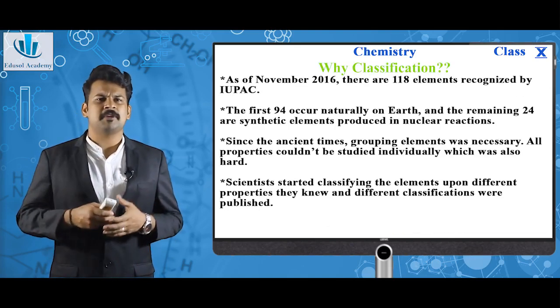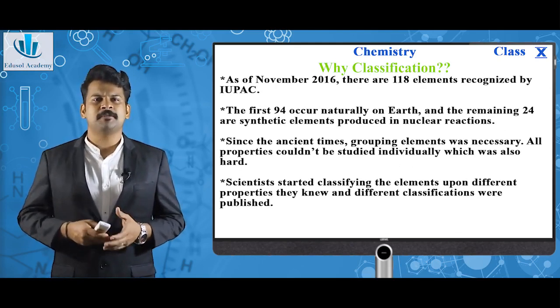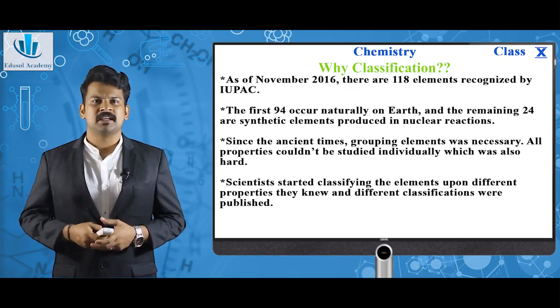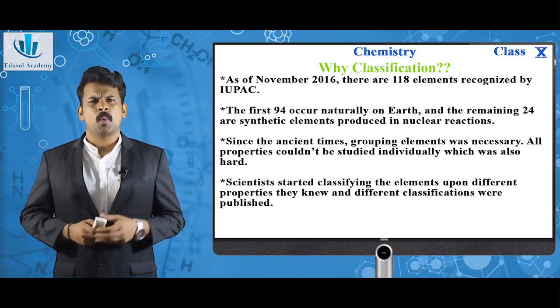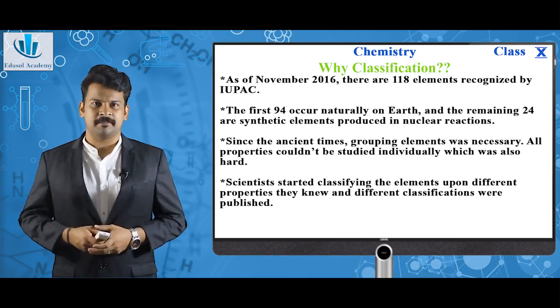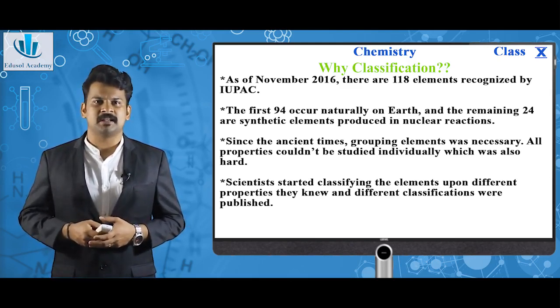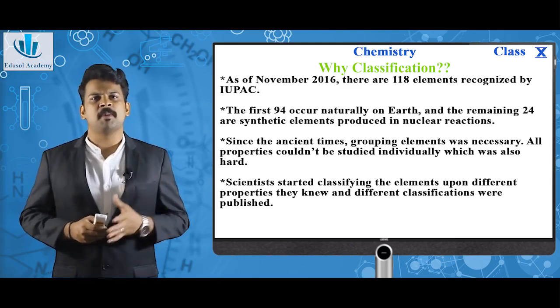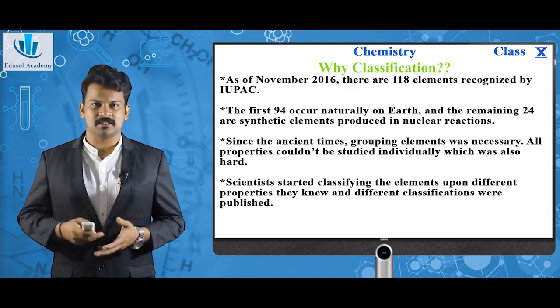So coming to classification, in this chapter we are going to mainly deal with the different types of classification of elements that scientists have done from ancient times. So why is classification necessary? In our daily life, we need classification as an important matter. For example, if we go to a supermarket, we see things classified into different sections.